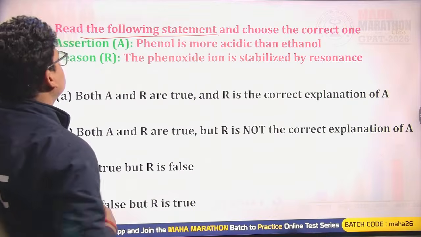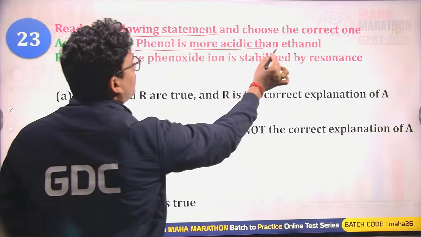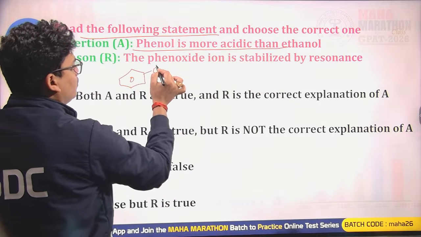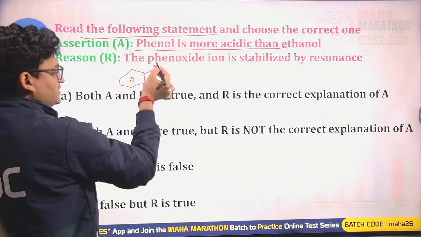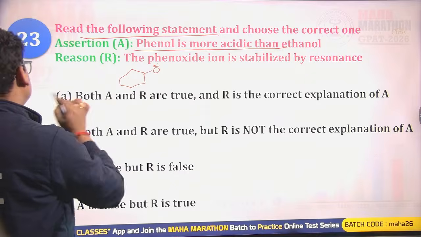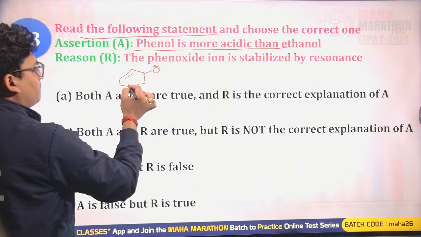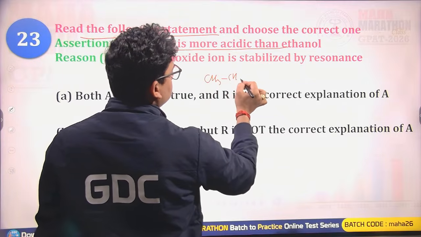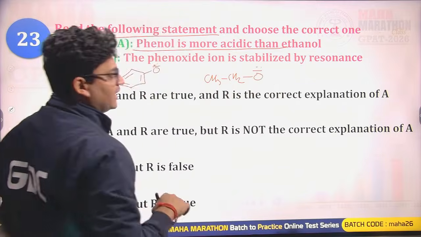Now again we have an assertion and reason. Phenols are more acidic than ethanol, yes, due to better phenoxide ion stabilization as compared to CH3CH2O- in ethoxide.